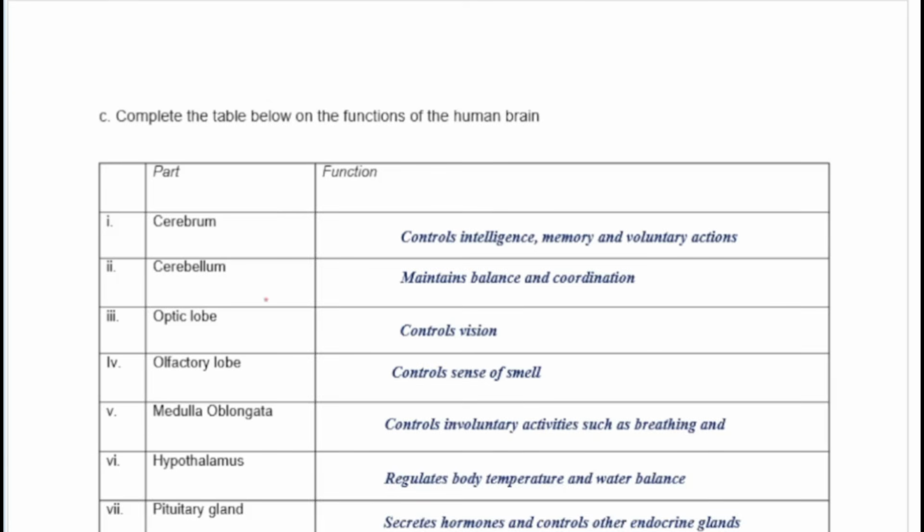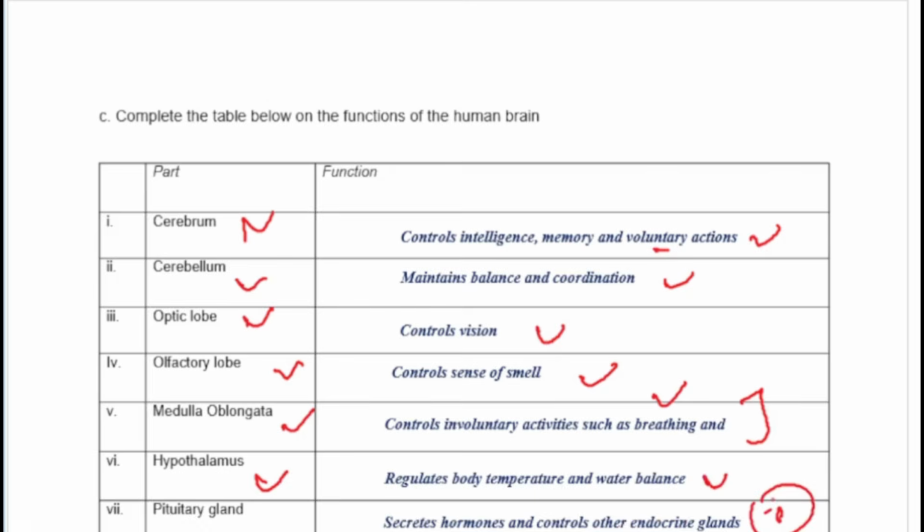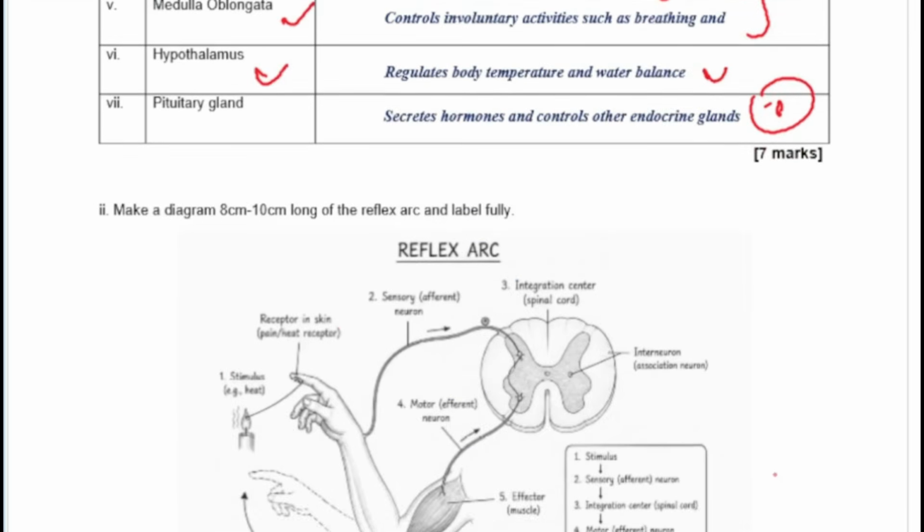The parts of the human brain, you have the cerebrum that controls intelligence and memory and voluntary actions, the cerebellum that maintains balance and coordination, the optic lobe that controls vision, the olfactory lobe that controls the sense of smell, the medulla oblongata that controls involuntary activities like breathing and heartbeat, and then the hypothalamus that regulates body temperature and water balance, and the pituitary gland, of course, we talked about this earlier on, that secretes hormones and controls other endocrine glands.